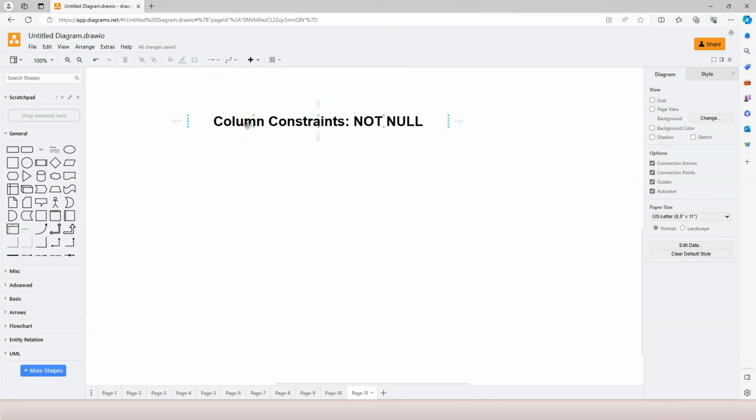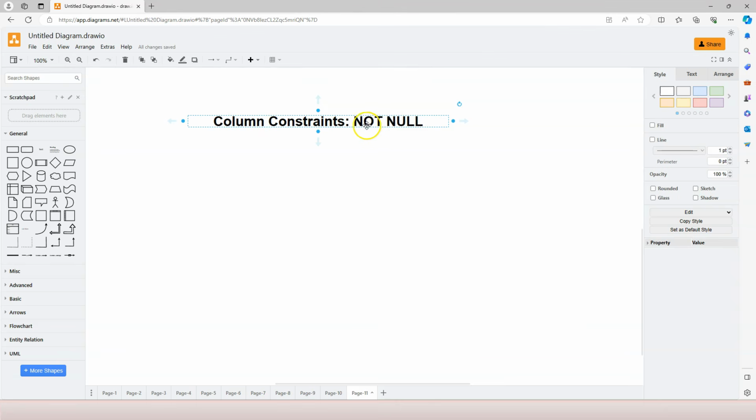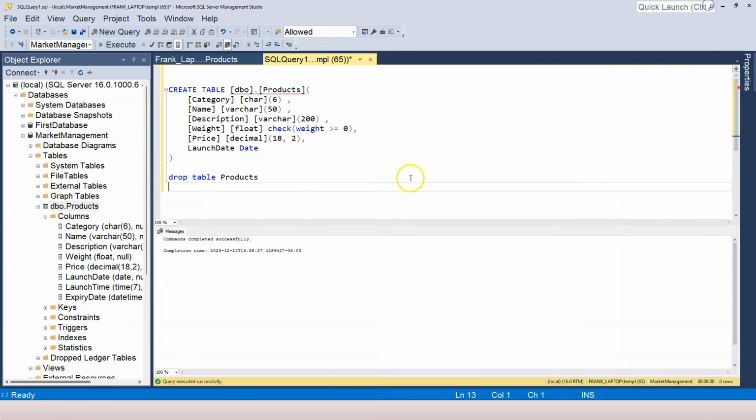In this video, let's talk about column constraints. Specifically the not null constraint. Let's go to our SQL Management Studio here, and let's look at what we have done with the SQL statement.